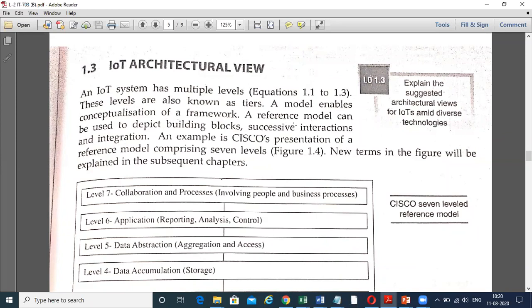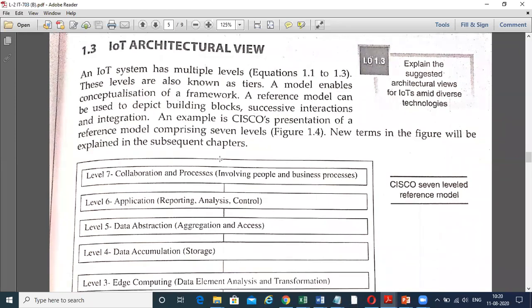The reference model can be used to depict building blocks, suggestive interaction, and integration. Till now we have gone through equations 1.1 to 1.3, seen the three conceptual frameworks, and divided them into levels, which are known as tiers.